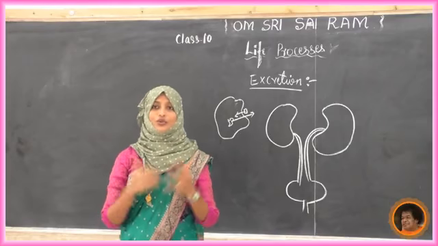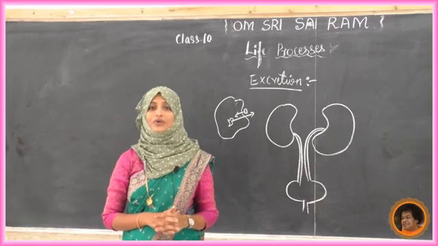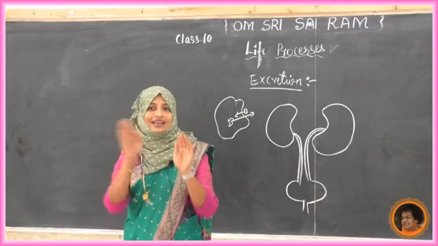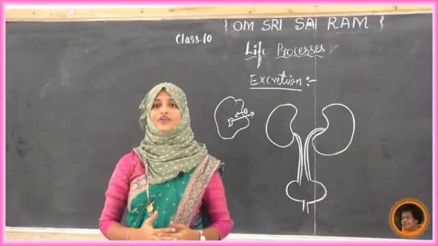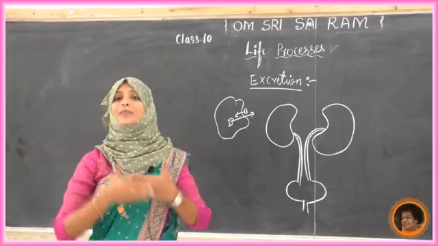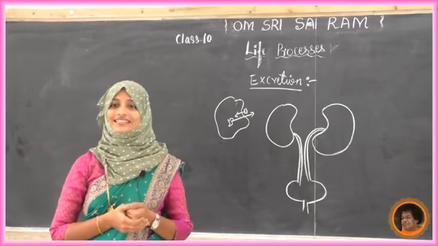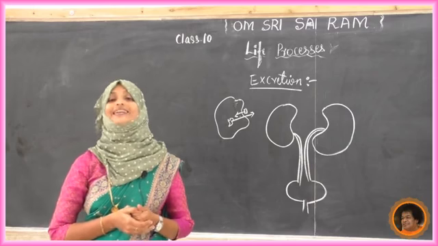Do you know where that is? See, we have the backbone, right? Near to that, on both sides of the backbone, in the lower part of our body, just below the stomach and intestine, we can see the excretory system, that is, the kidneys and so on.